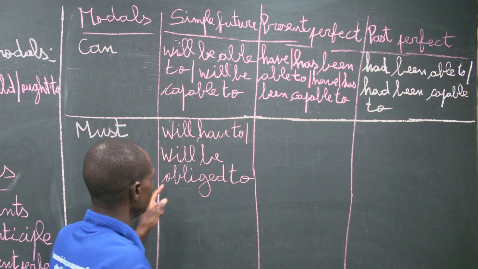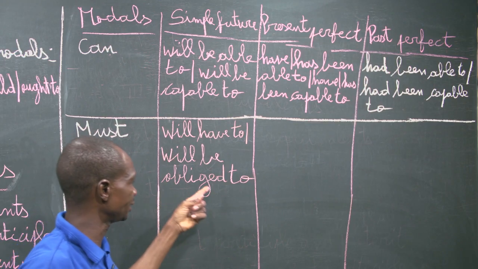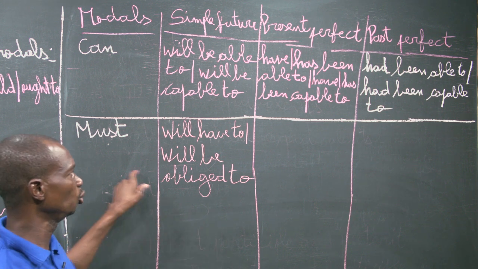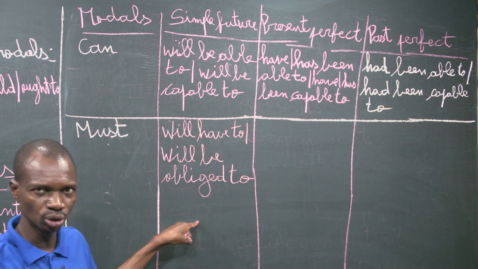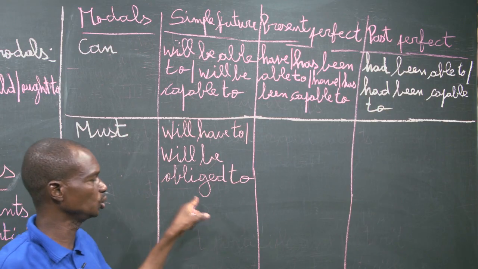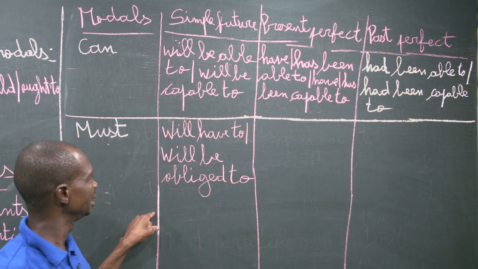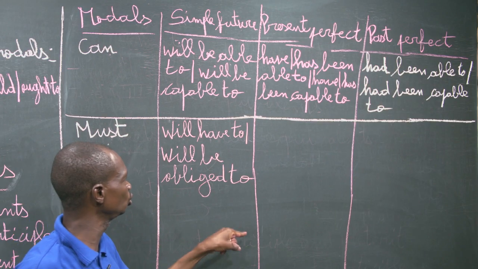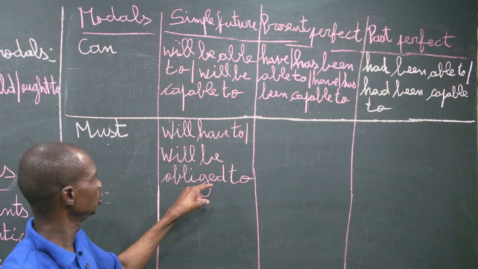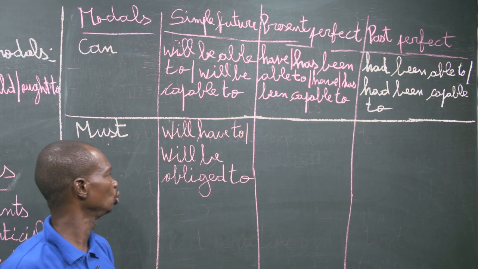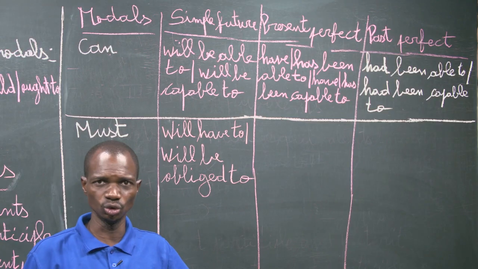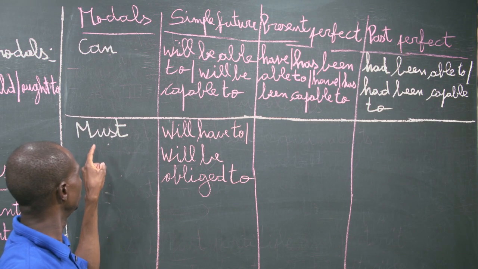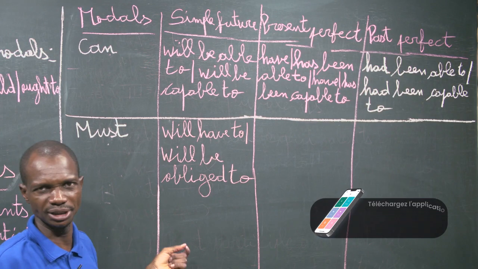Here again, if I say, "You must go to school," and I ask you to turn this sentence into the simple future, the correct one will be "you will have to go to school," or "you will be obliged to go to school." You must not say "you will must." It is not possible.